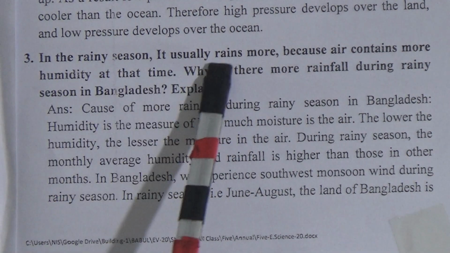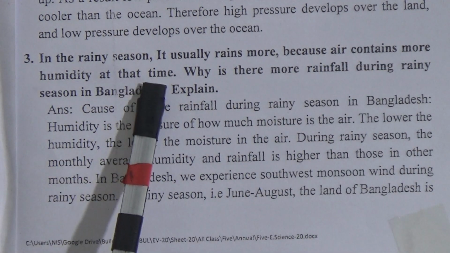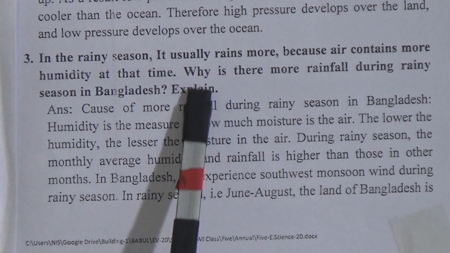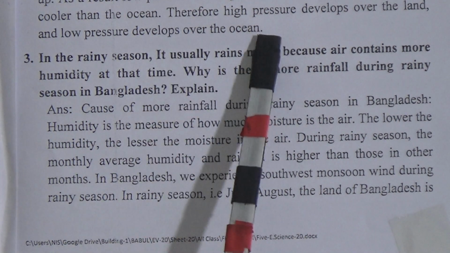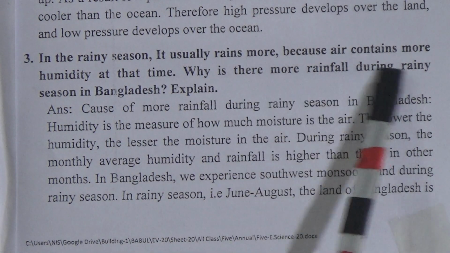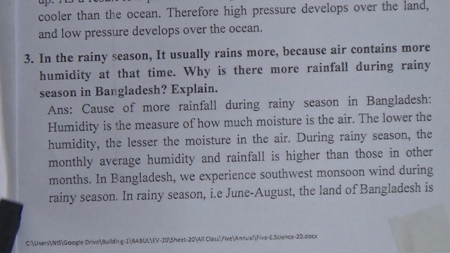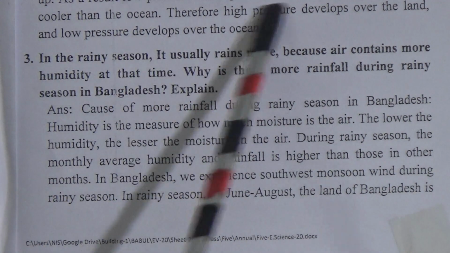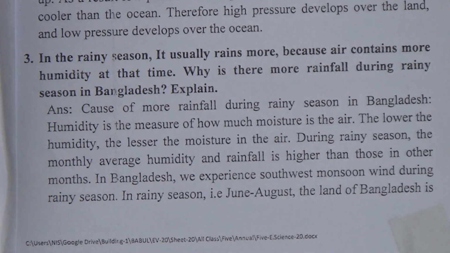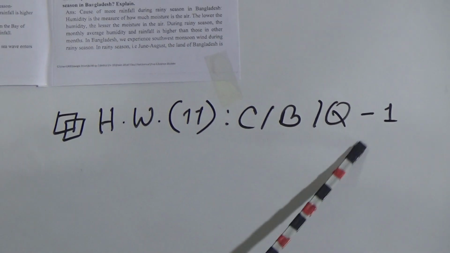In the rainy season it usually rains more because air contains more humidity at that time. Dear students, we will discuss this question, why there is more rainfall during the rainy season in Bangladesh. This question I brought half here, sorry for that. We will discuss this question number 3 in our next class, and your homework number 11 is CBQ number 1. You have to write the answer as your homework.